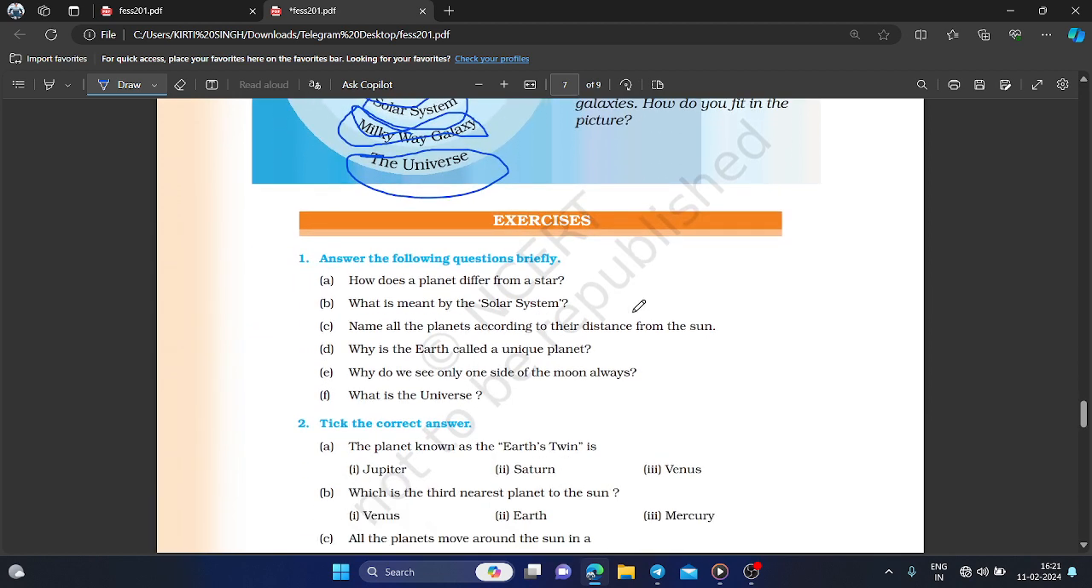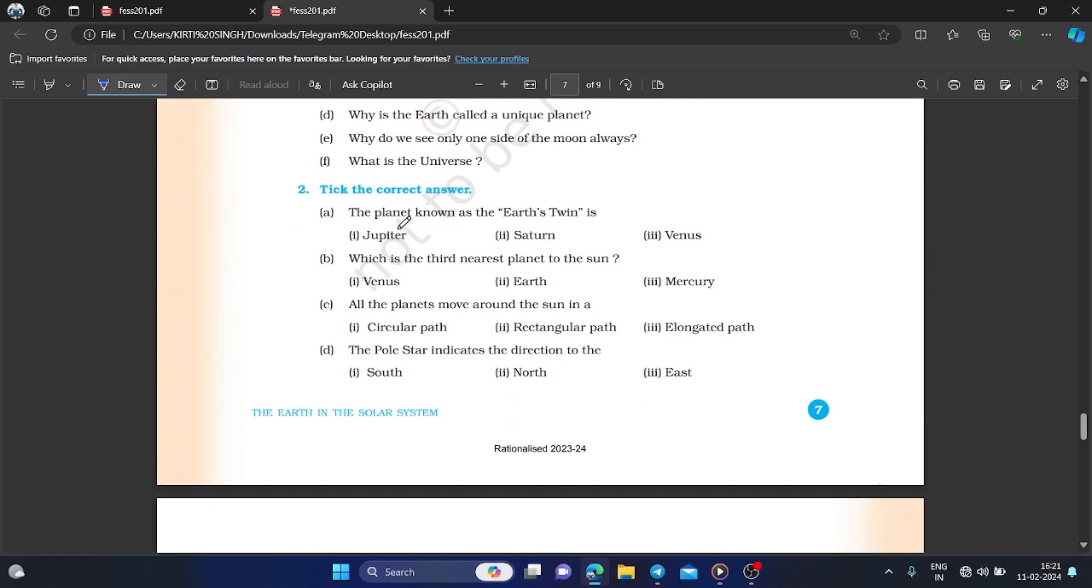So that's the question. Answer the following questions briefly. That is your work. So we are going to solve these questions, that are MCQ based. The planet known as the Earth's twin, I have told you before, is called Venus. It looks like our Earth because of its shape and size. It is similar to the Earth. So the right answer is the third, Venus.